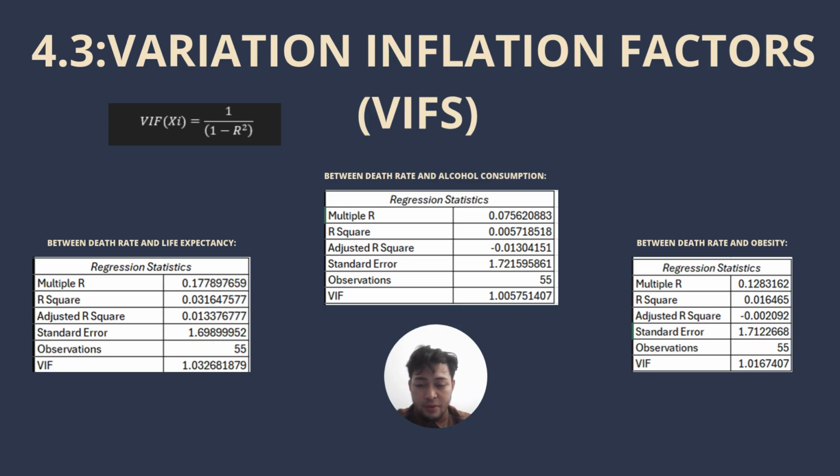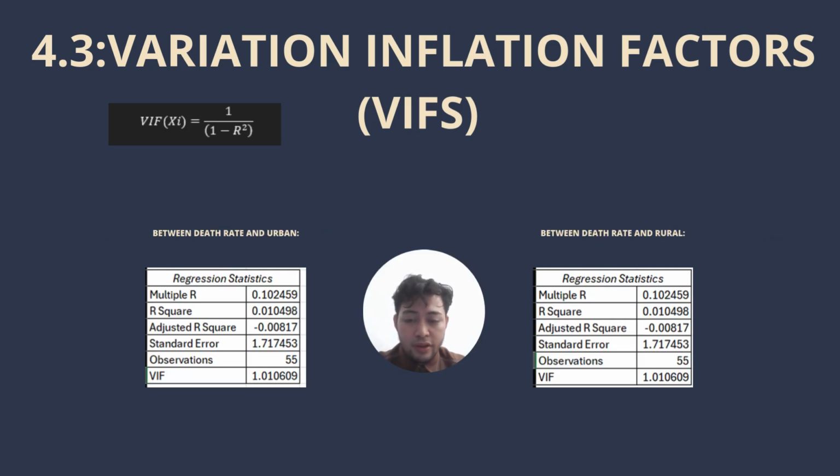For death rate and life expectancy it is 1.032681879, and death rate and alcohol consumption, the VIF is 1.005751407. For the death rate and obesity it is 1.0167407. For death rate and urban population it is 1.010609, and for death rate and rural population 1.010609. The model is not experiencing problems of multicollinearity.